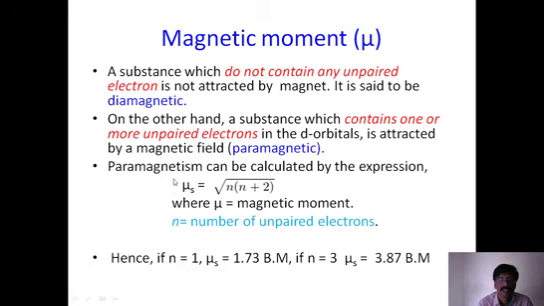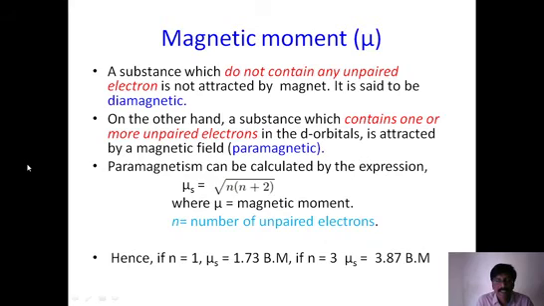Why do we need to consider only unpaired electrons? Why not paired electrons? That may be a big question. So here you need to understand a very important point: how magnetism is developed. Magnetism is a property which is developed due to the spinning of any charged particle.